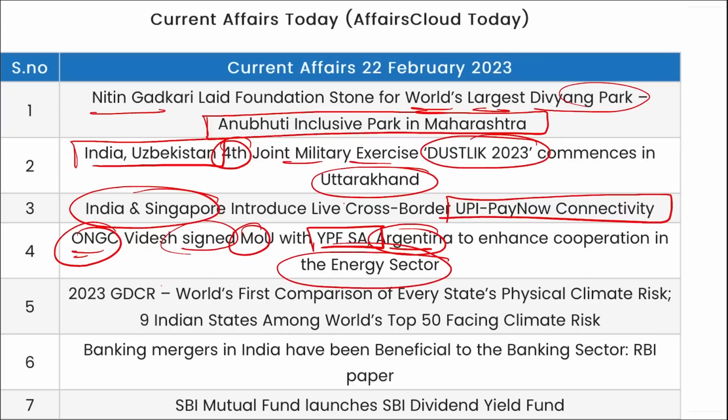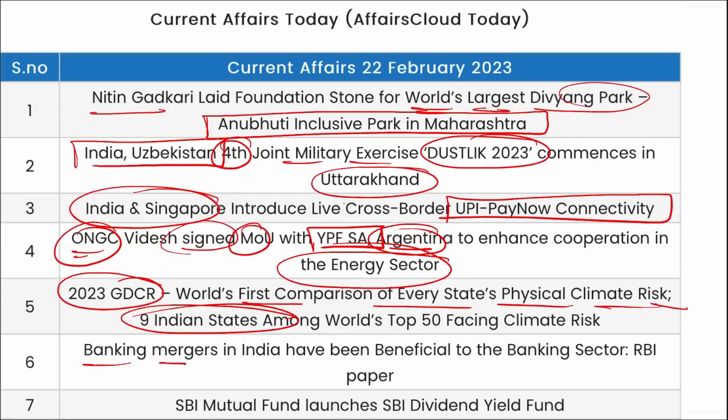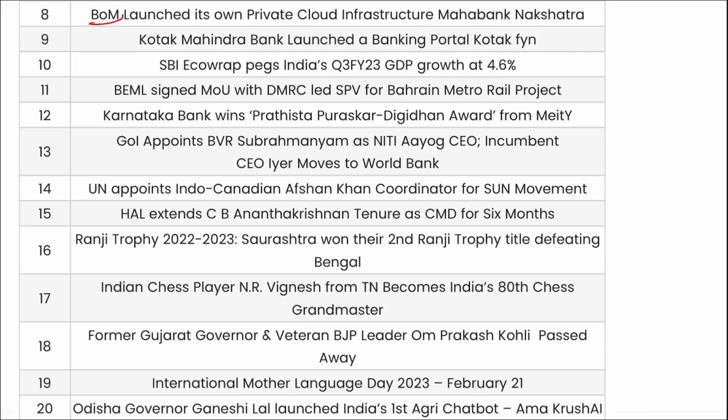energy sector. Then 2023 GDCR, that is the world's first comparison of every state's physical climate risk, and in this there were 9 Indian states among the top 50 facing climate risk. Then if we are talking about bank mergers, a report was released by RBI that stated that bank mergers in India have been beneficial for the banking sector. SBI Mutual Fund, they have launched SBI Dividend Yield Fund. Next, Bank of Maharashtra, they have launched their own private cloud infrastructure, Mahabank Nakshatra.